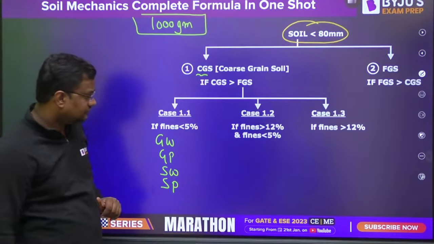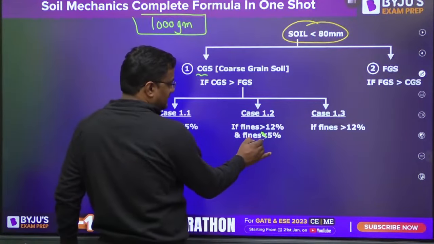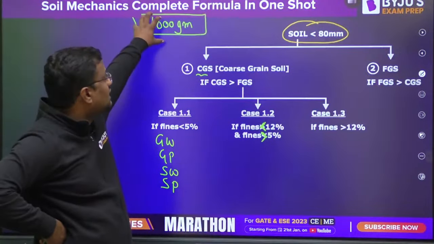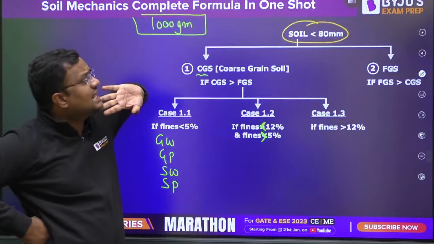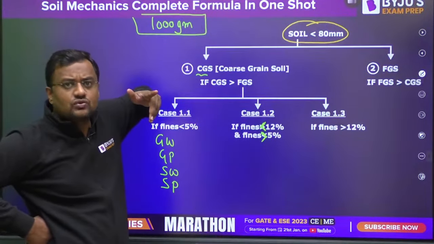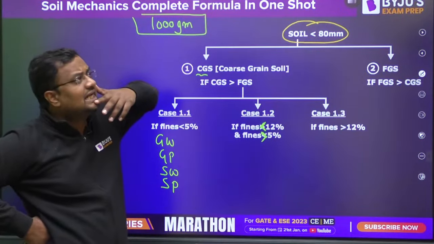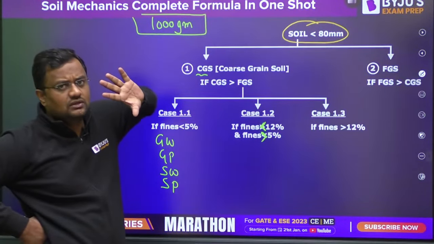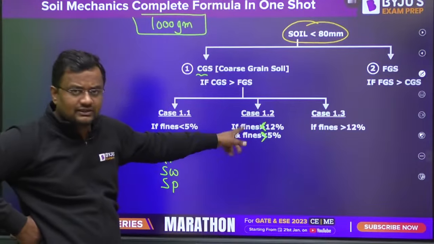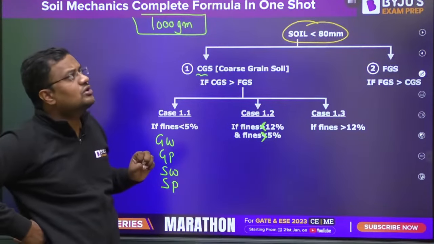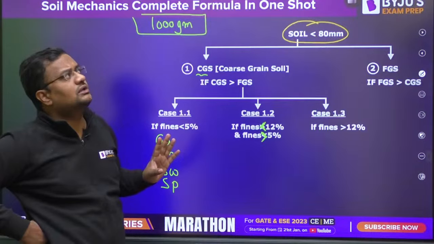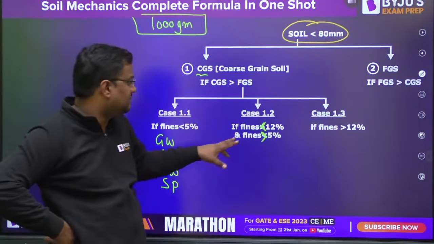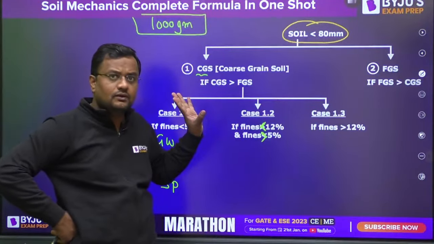If fines are greater than 5% and less than 12%, that means if you take 1000 gram of total soil, 920 gram is coarse grain soil, gravel and sand, and 80 gram is fine grain soil. That means 8%. Okay, this case. If you take 1000 gram soil, suppose 900 gram is coarse grain soil, that is sand and gravel, that means 90% is coarse grain soil and only 10% is fine grain soil. Okay, that means this case.